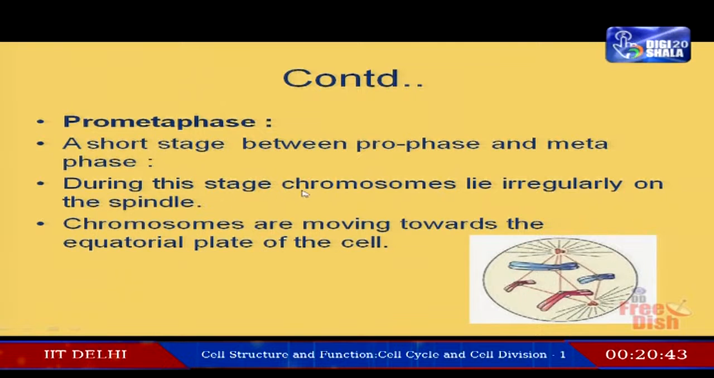During this stage, chromosomes lie irregularly. See the diagram. Some are near the pole, some are in the middle. The chromosomes are seen irregularly on the spindle fibers. Chromosomes are moving towards the equatorial plate of the cell. Equator means center of the cell. They started moving, but they have not all reached it. Some have reached the center and some are approaching, an irregular arrangement.